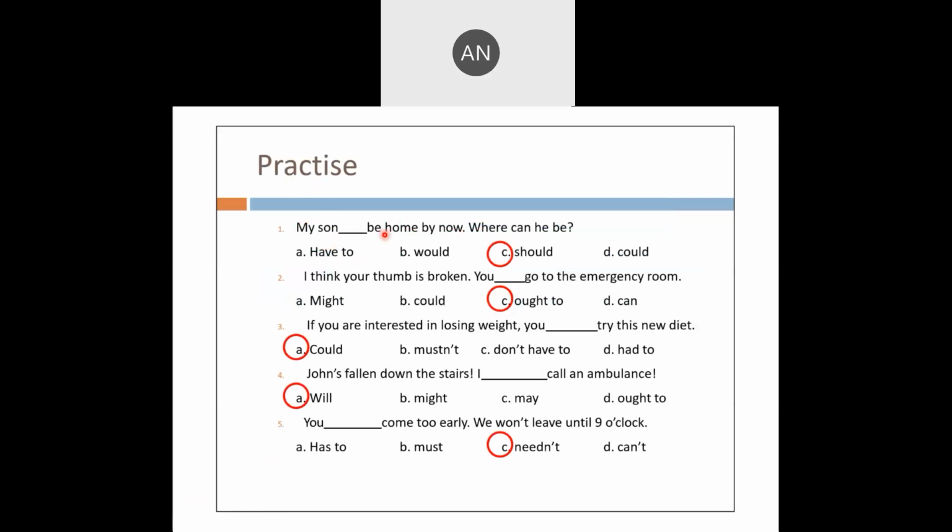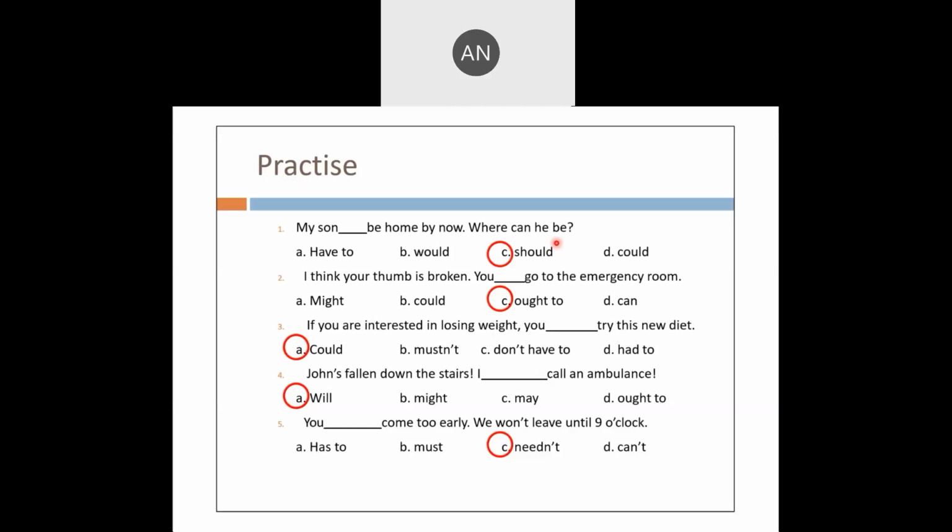Now we have solved examples for you. My son dash be home by now. Where can he be? My son should be home by now. Where can he be? So you can understand the use of should.